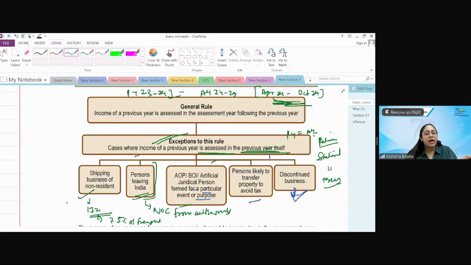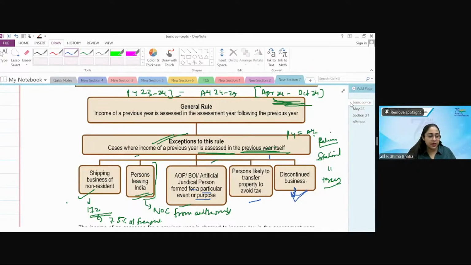Okay, and I think by understanding the heading, you will understand that yes, it makes sense, because who will wait for the assessment year to come and then for them to diligently file the taxes, because no one knows where these people would be, correct? So that's why the assessing officer can push and ask you for all these things.